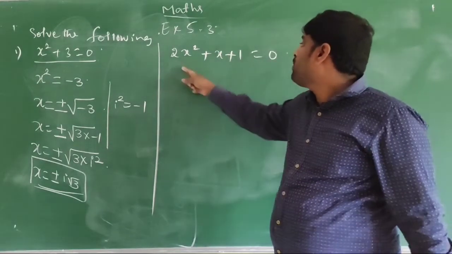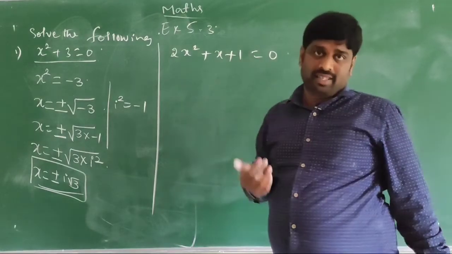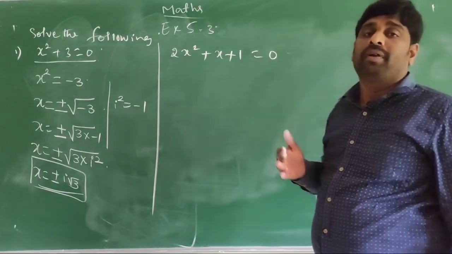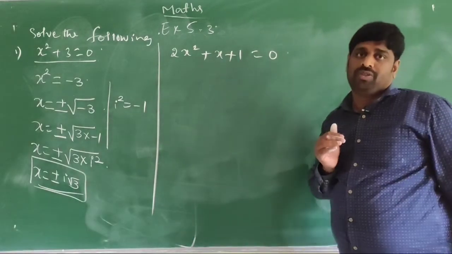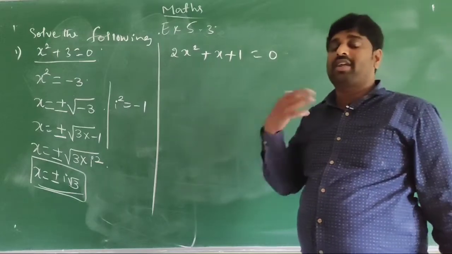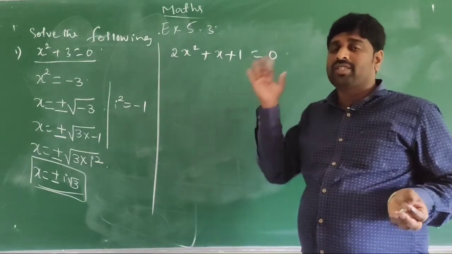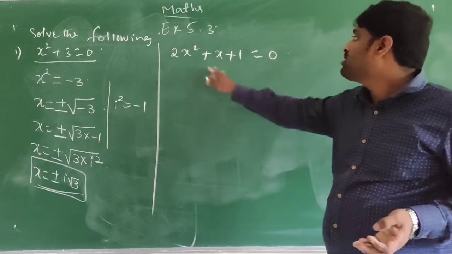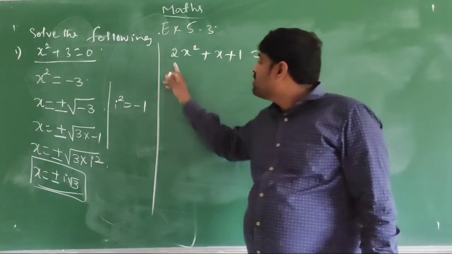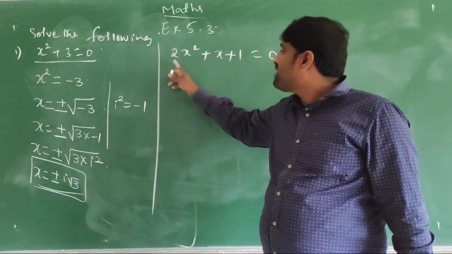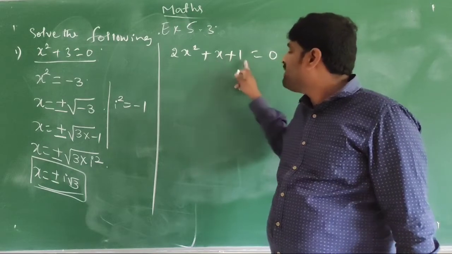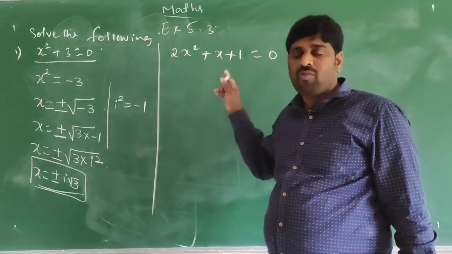This type of problems we already studied in SSLC. The same problems will repeat in this first PU. We already studied quadratic equations in SSLC, so the same concept will continue here. By using Sridhara's formula you have to solve this type of problems. First we have to check, is it of the form ax square plus bx plus c is equal to 0? Yes, that form only is there.